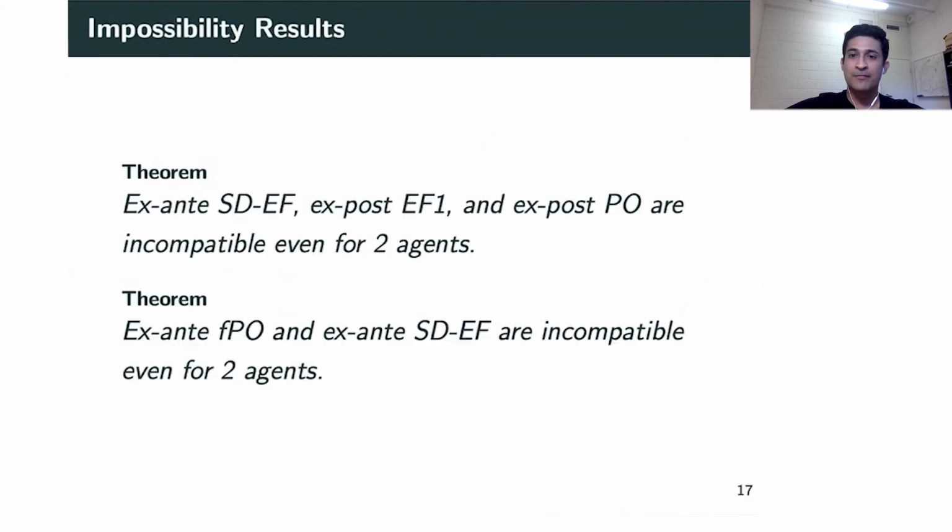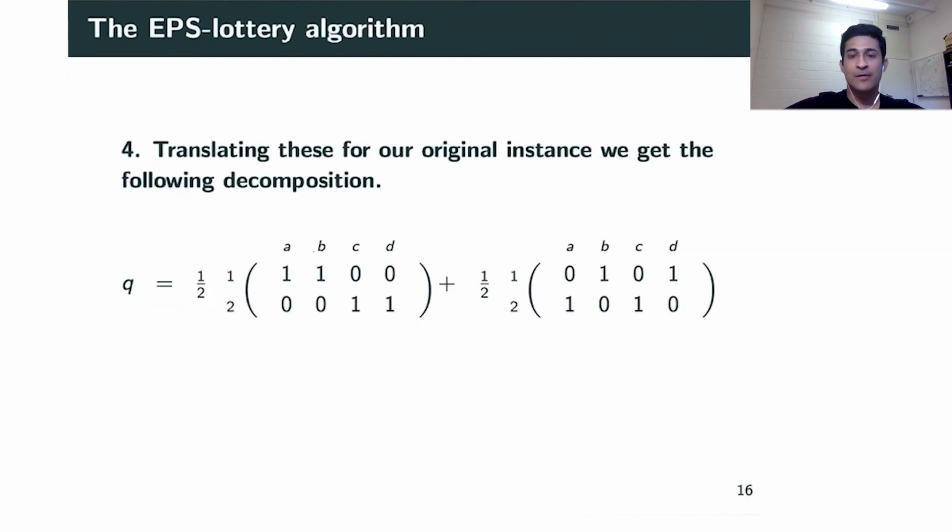So what we have seen is that we can easily achieve ex-ante envy freeness, ex post EF1, and also some ordinal notions of Pareto optimality, which ignore the utilities but take into account the preference relations over indivisible items.